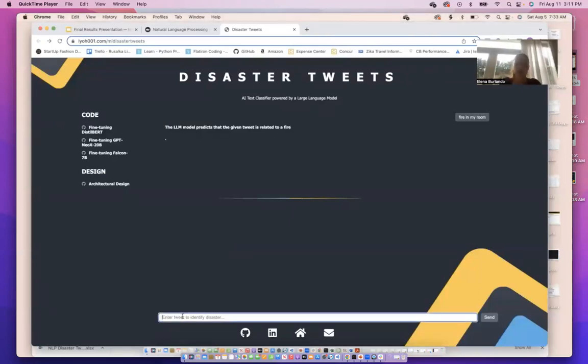Again, as I mentioned earlier, the accuracy rate of the LLM models is even lower. But the idea was to first have that ensemble model take the input from multiple models and output a weighted average, and then if it is a disaster, it's pushed to the LLM model to predict what type of disaster it is.